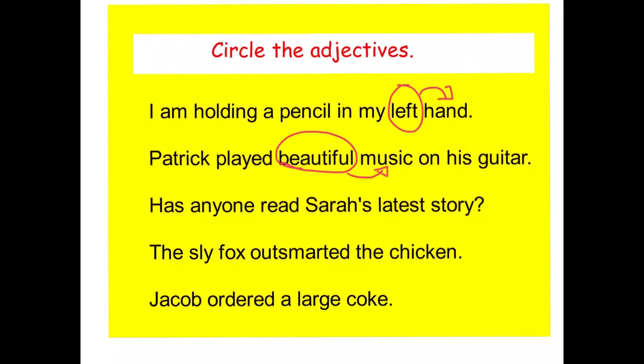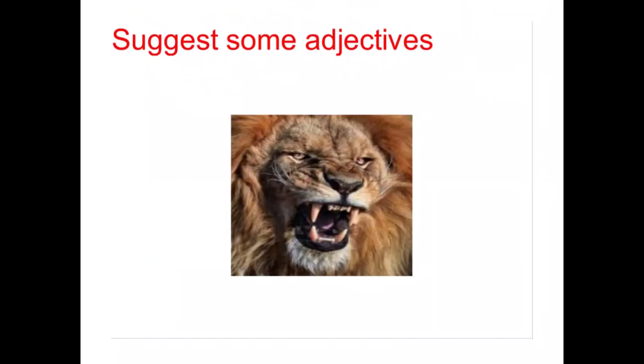Has anyone read Sarah's latest story? Latest is the adjective. It's describing the story. The sly fox outsmarted the chicken. Sly is our adjective. It's describing our chicken. Jacob ordered a large Coke. Large is the adjective, and it describes the size of the Coke.